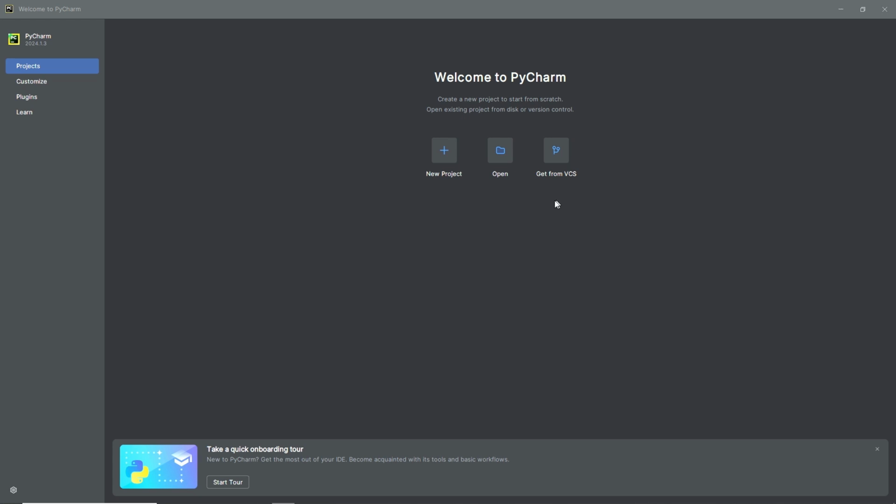Now that we have PyCharm opened up, let's explore the UI a little bit and get familiar with it. So first of all, what we're going to do is create a new project, and this is just what PyCharm uses and views with your structure of your code.